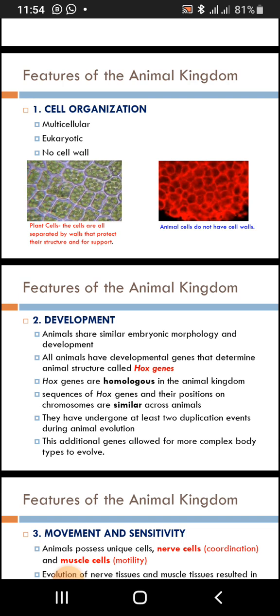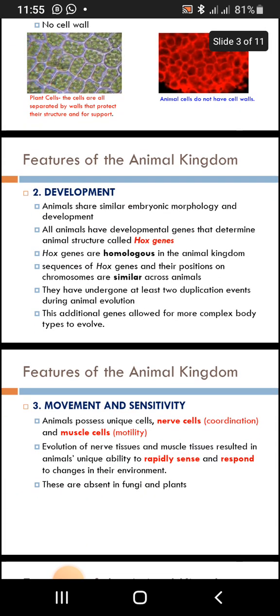We also talk about things like eukaryotic. Eukaryotic means that the cells of the animals have nuclei inside. We also say they have no cell wall, they don't have a cell wall. So that is the cell organization, and that's why we say these are the features of the animal kingdom.